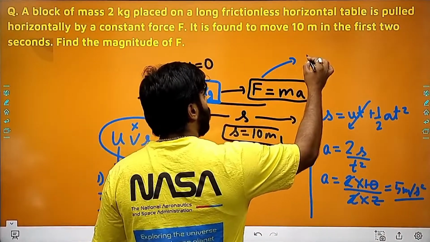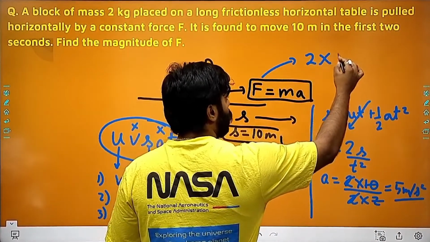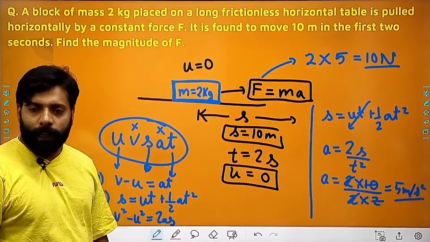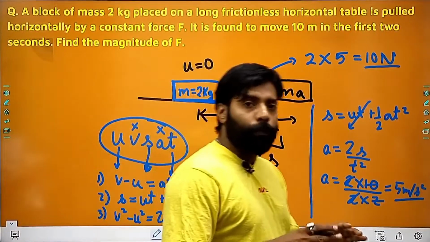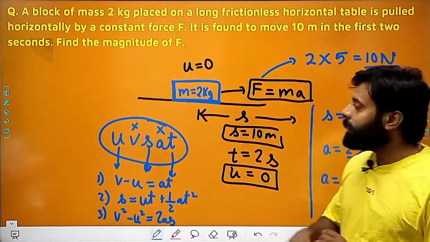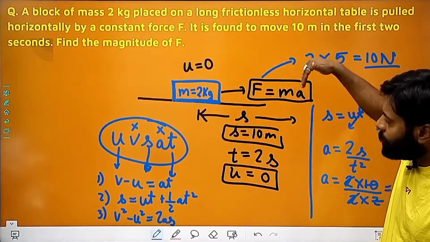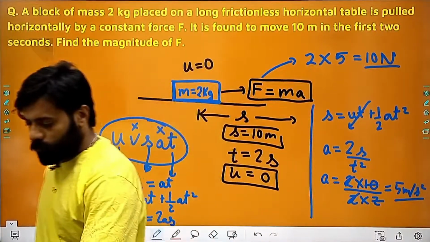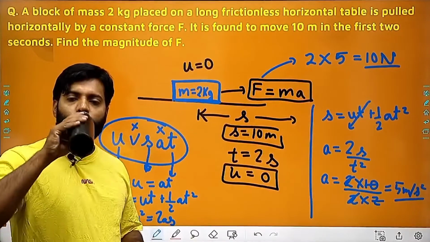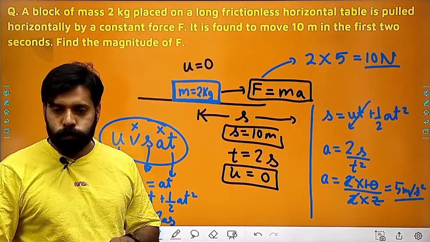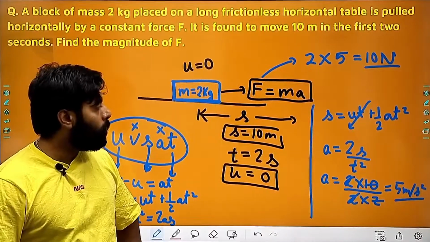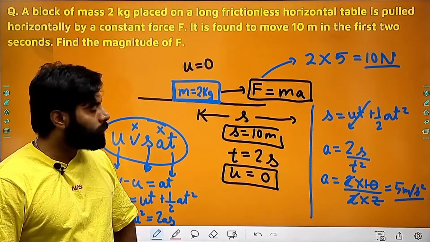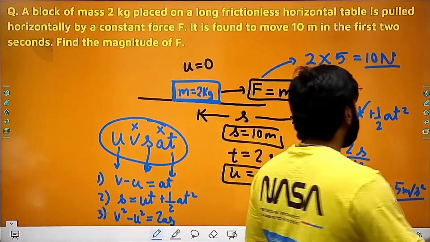And putting this value here, I get 2 into 5, 10 Newton. So the magnitude of the force is 10 Newton, and when we provide the 10 Newton force, only then can this object move 10 meter. I hope everything is clear to you, right? Let's move to the next part.